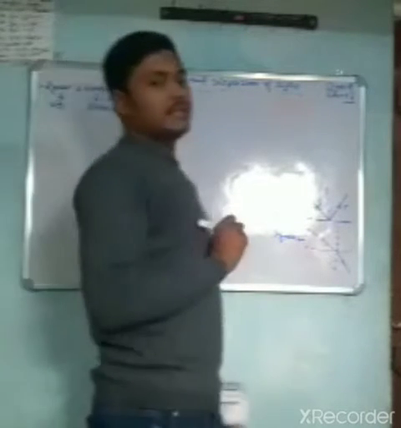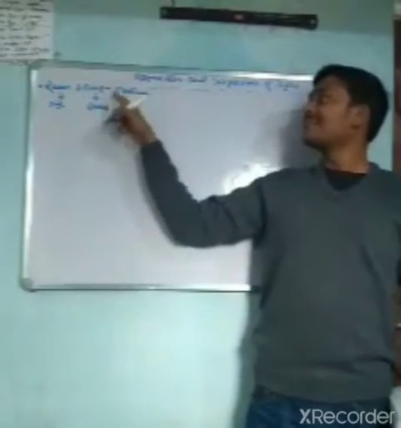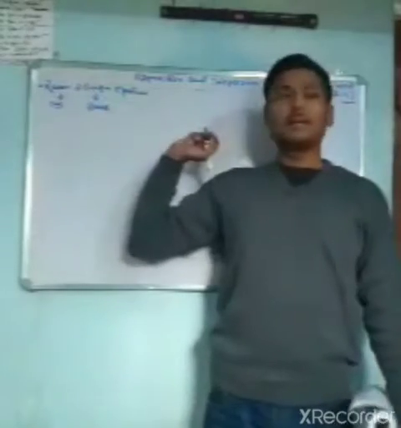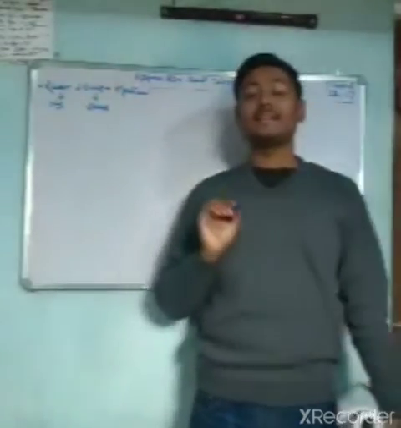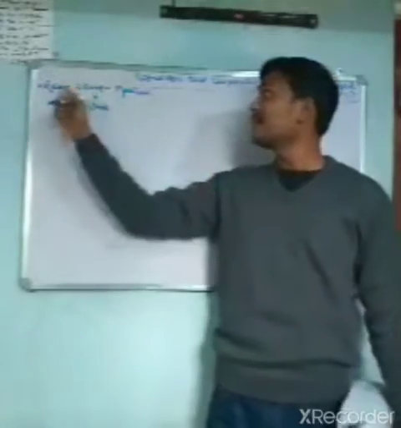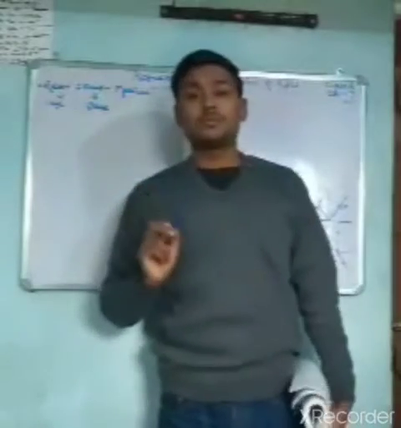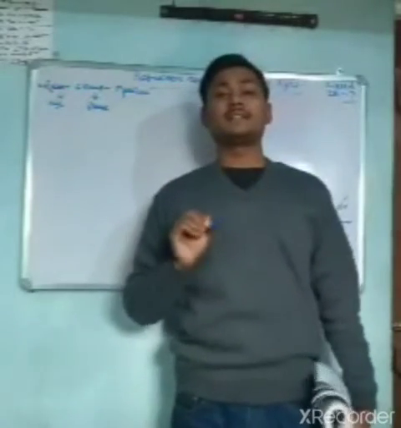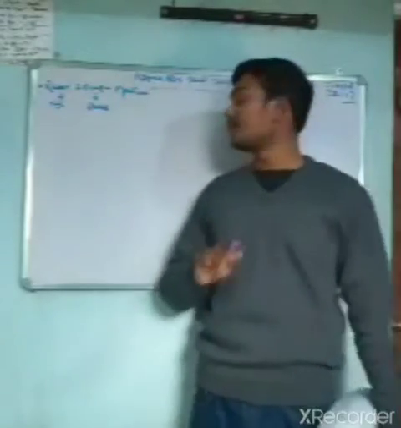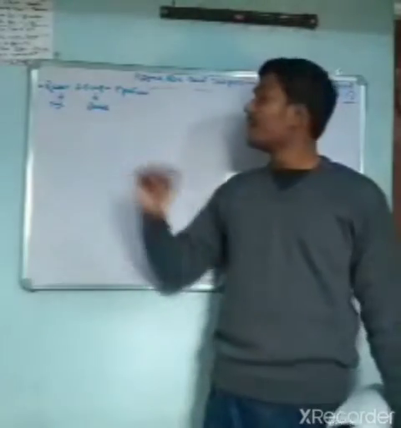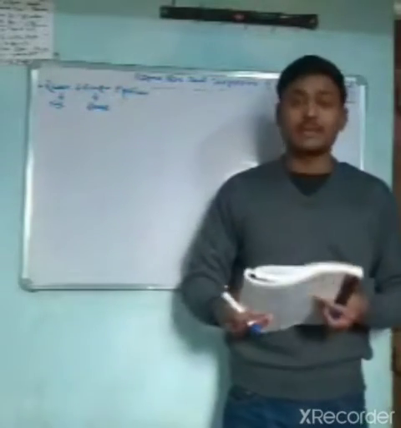Air is a rare medium and glass is a denser medium, because the speed of light is higher in air. Rare media are those in which the speed of light is greater, and denser media are those in which the speed of light is low. So the speed of light in glass is low and the speed of light in air is high. So this is all about rare medium and denser medium.